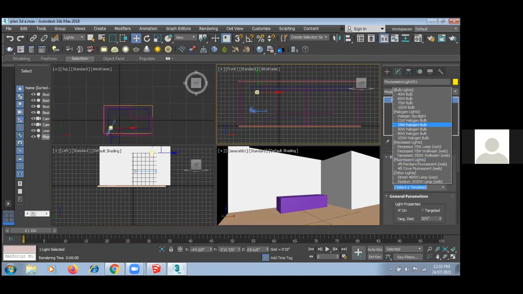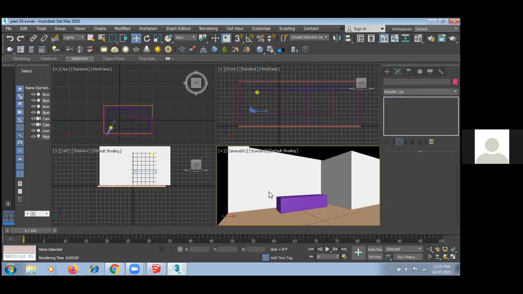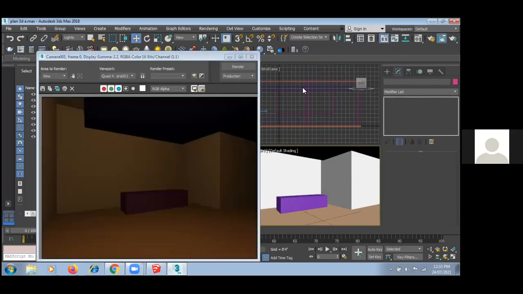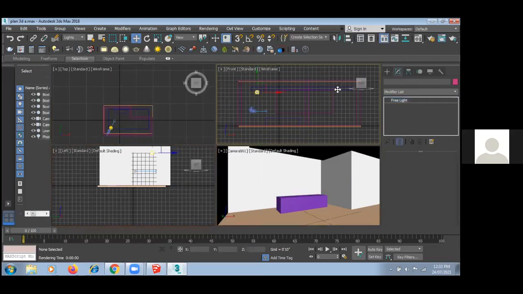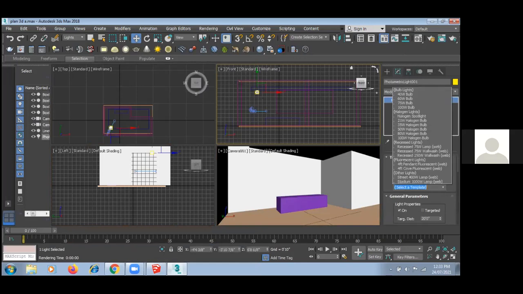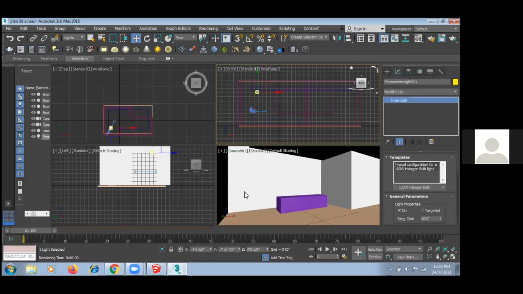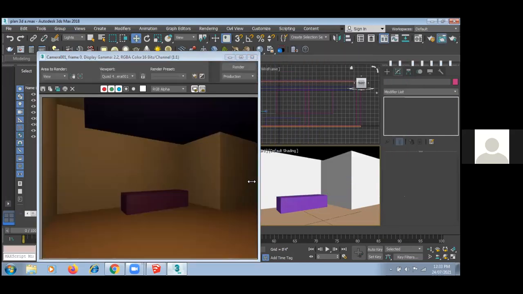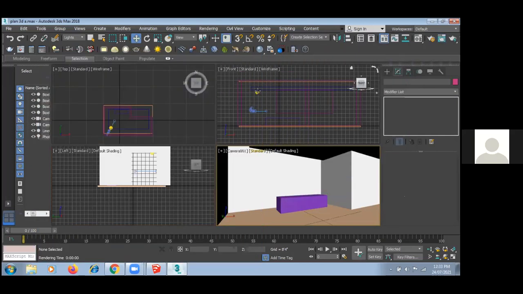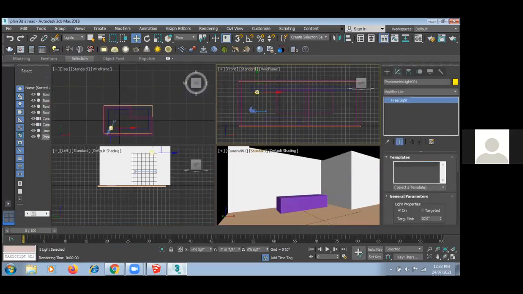Now here I have a halogen bulb. Okay, you can see the intensity also.